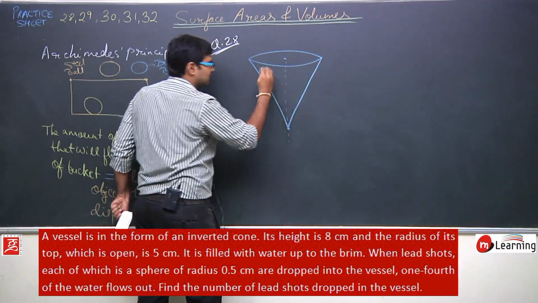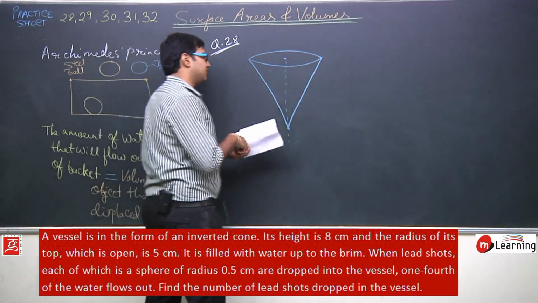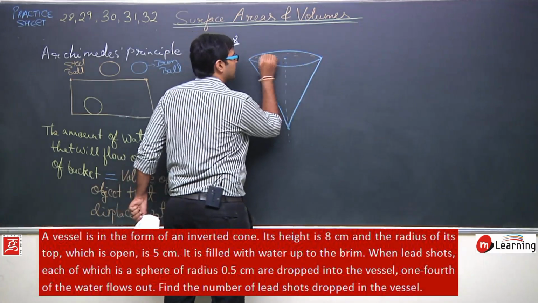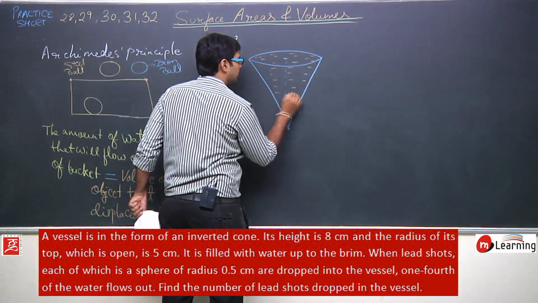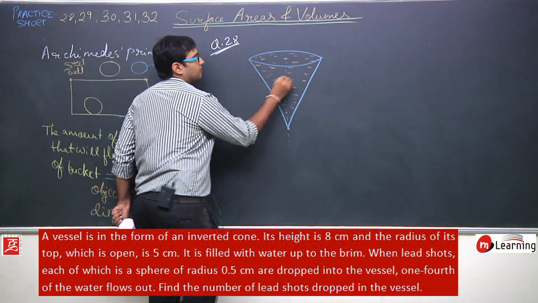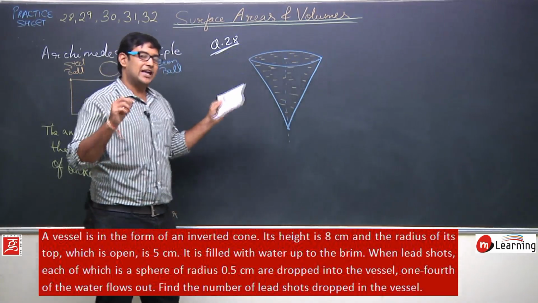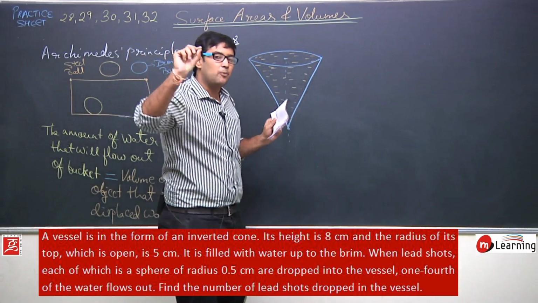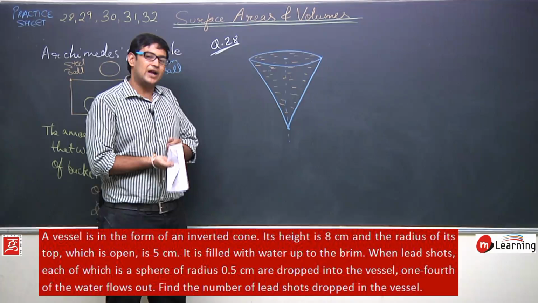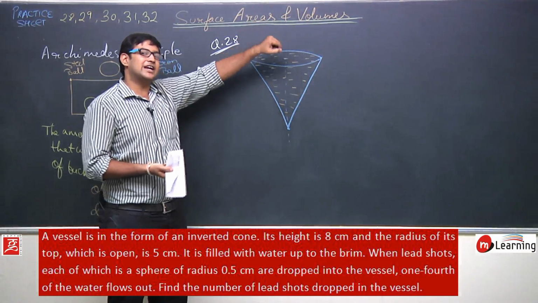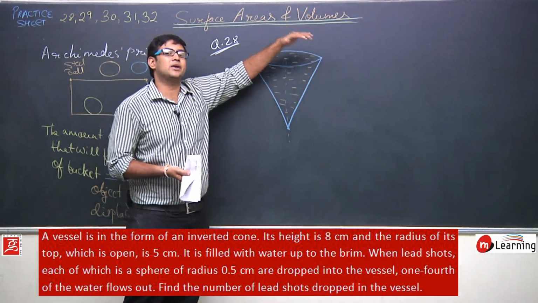This is the vessel. It's an inverted cone, and this vessel is filled with water up to its brim, that is, up to the top. It means I cannot add a single drop of water more inside this vessel. If I try to add one more drop, the water will flow out, because it is filled up to its maximum capacity.